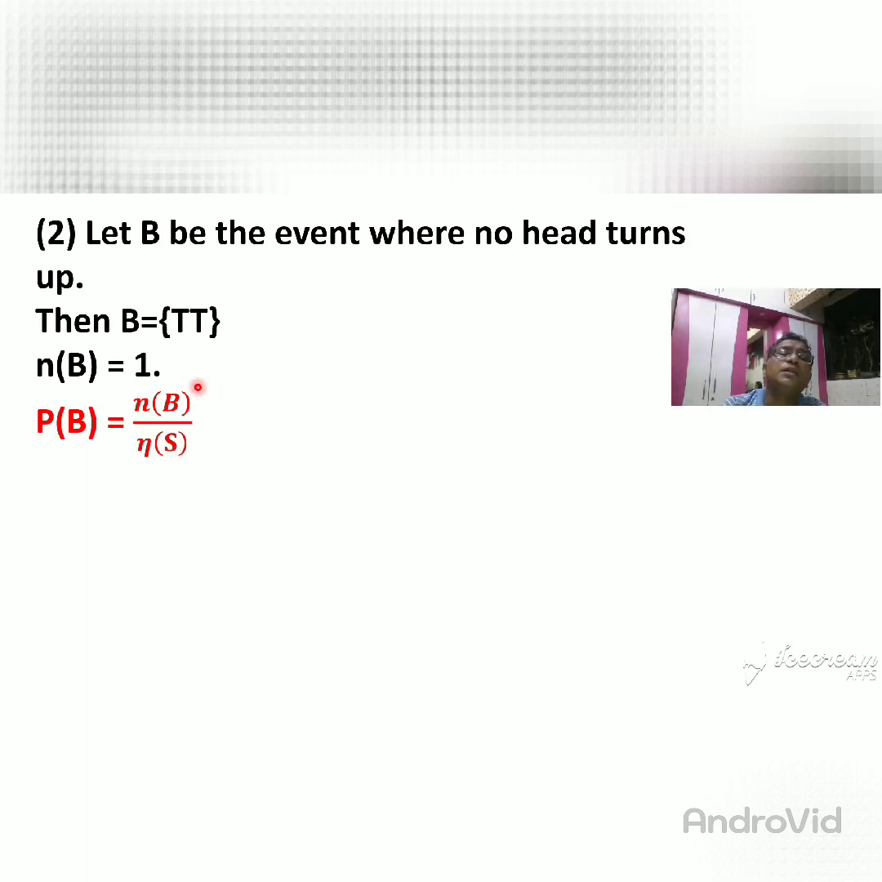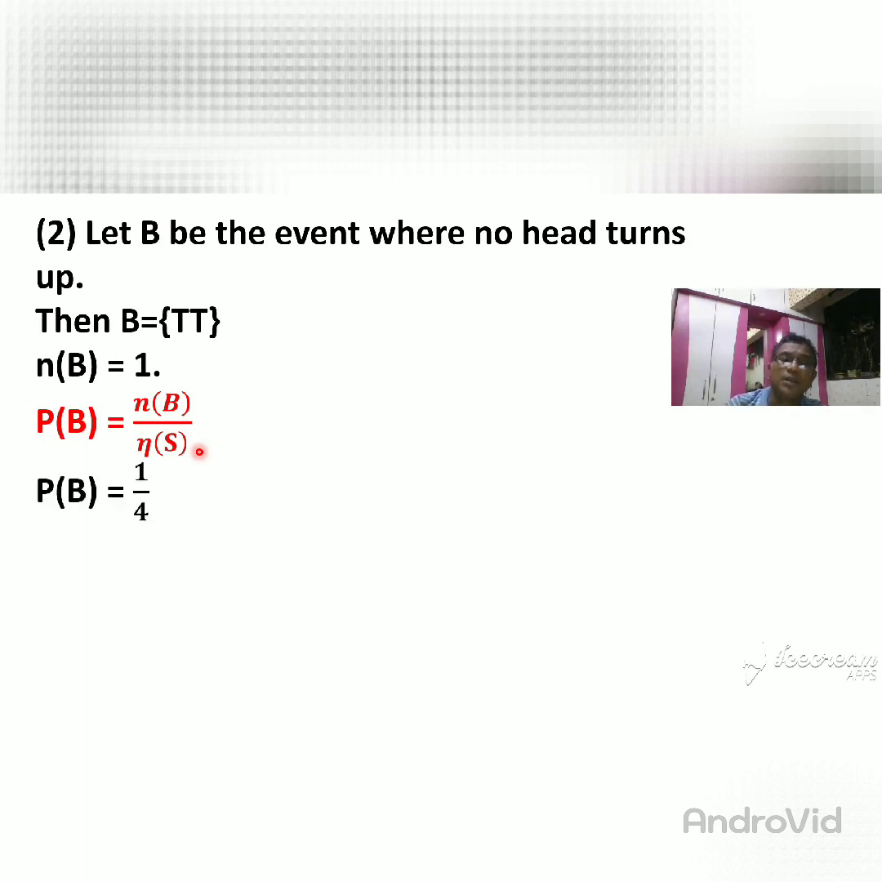And at the numerator, whose probability do you want to find out? That is written here at the numerator. So I want to find out the probability of B, so here I write the number of B. If I want to find out the probability of A, then here I write the number of A. If I want to write the probability of C, then here I write the number of C. Is that clear? Okay. So probability of B is equal to number of B upon number of S.